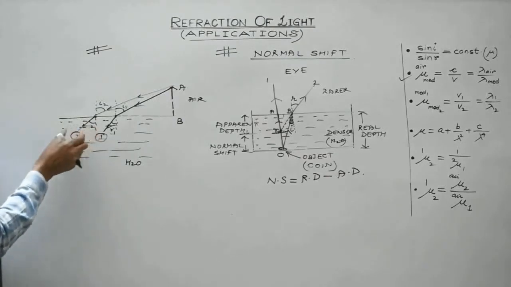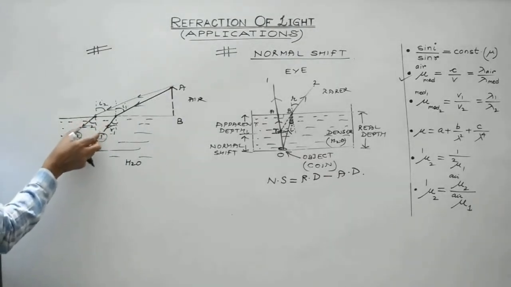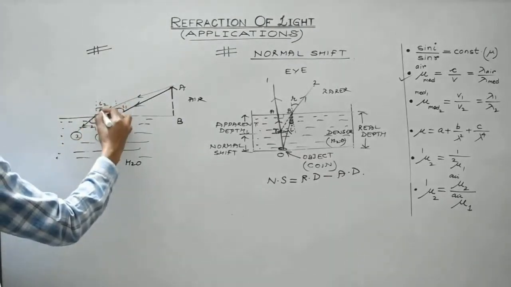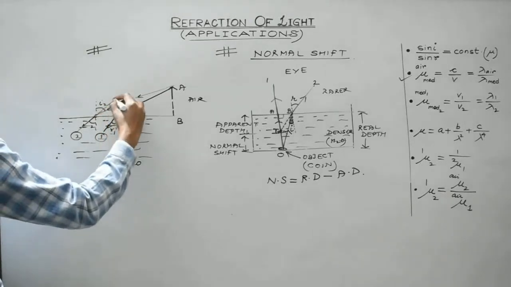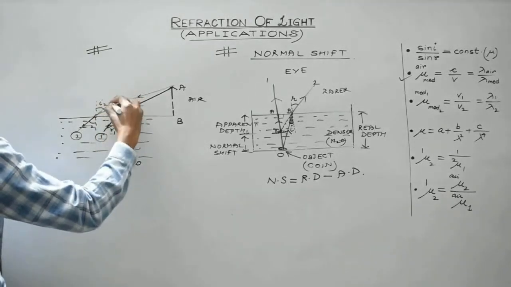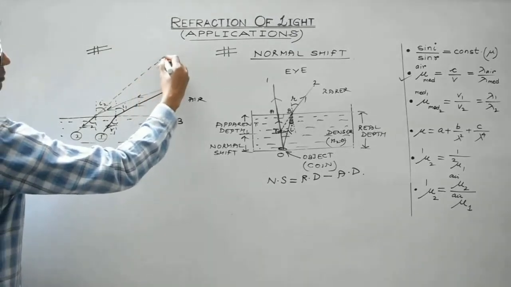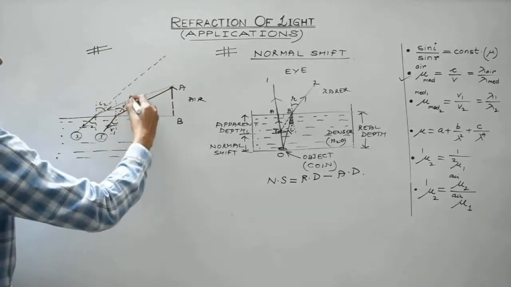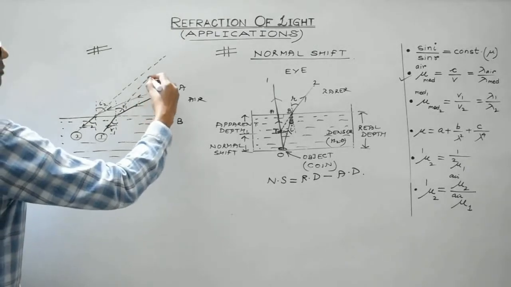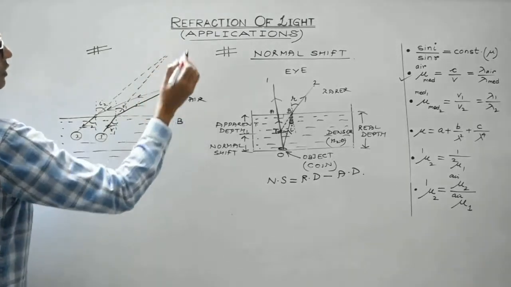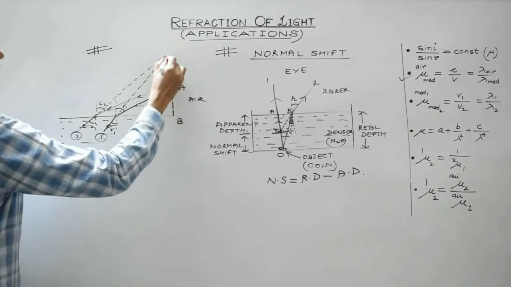So what to do is, produce these two rays in the backward direction, like this, because these two rays appear to be coming from a particular point. So this point will appear to be somewhere over here.